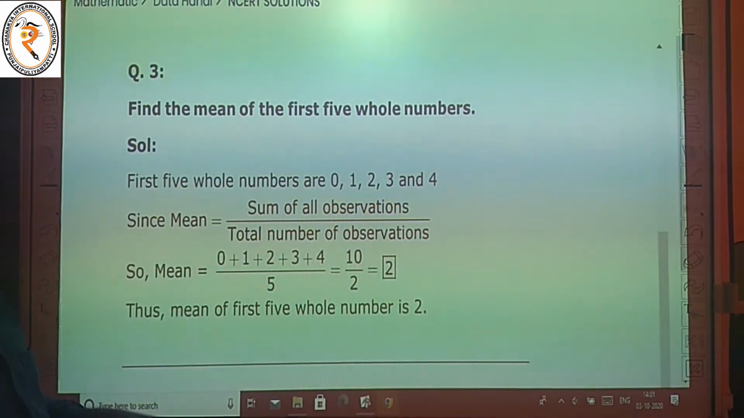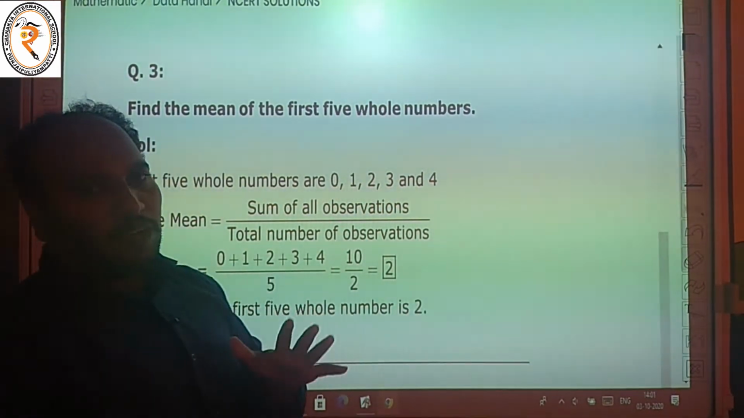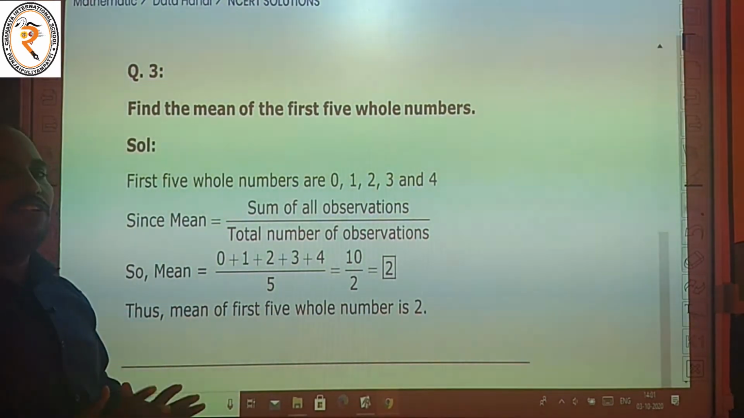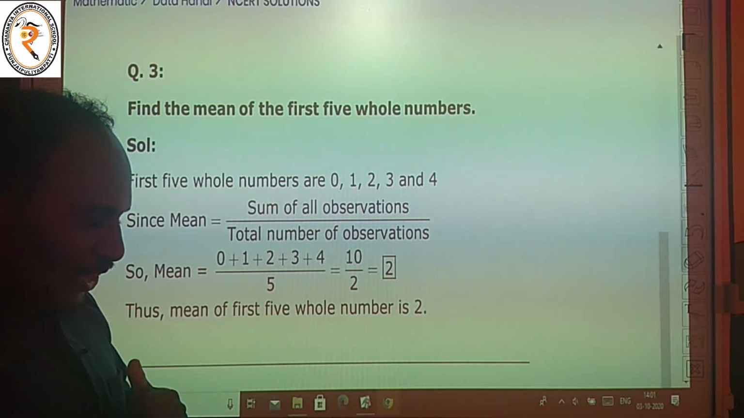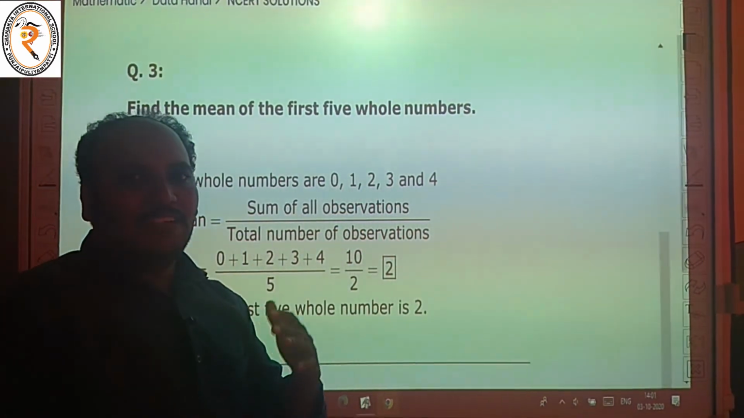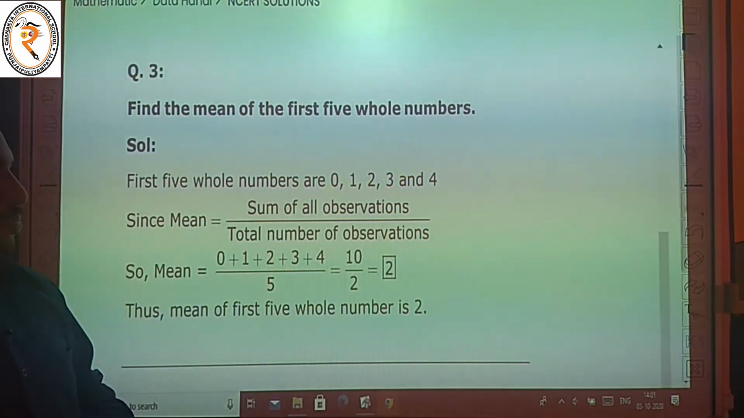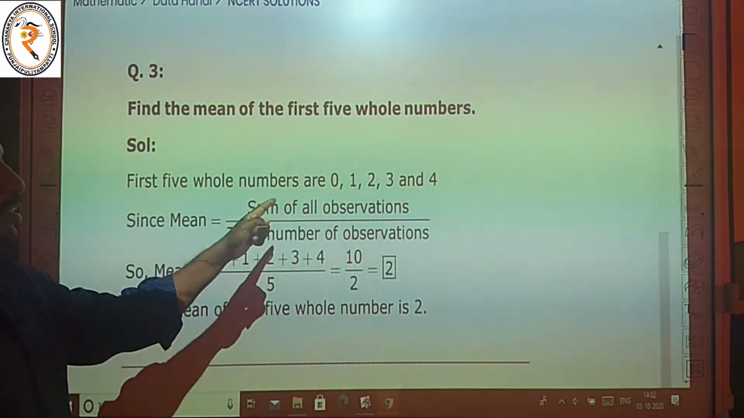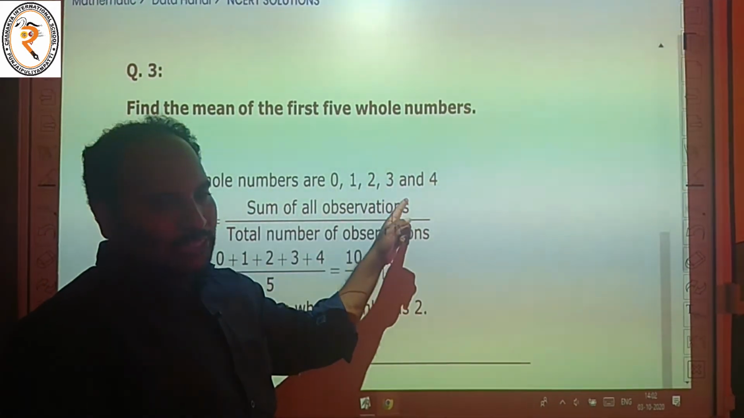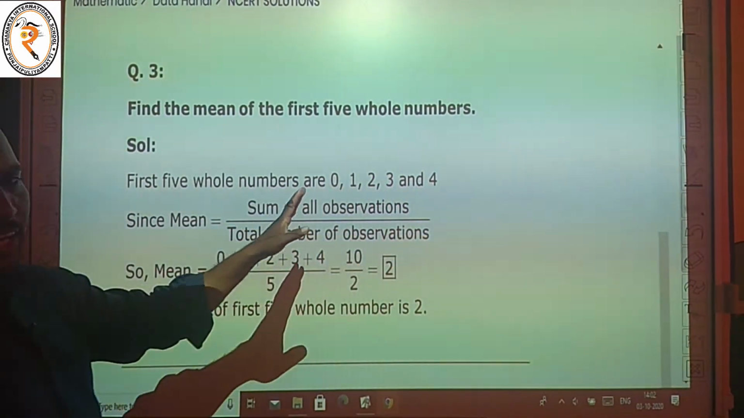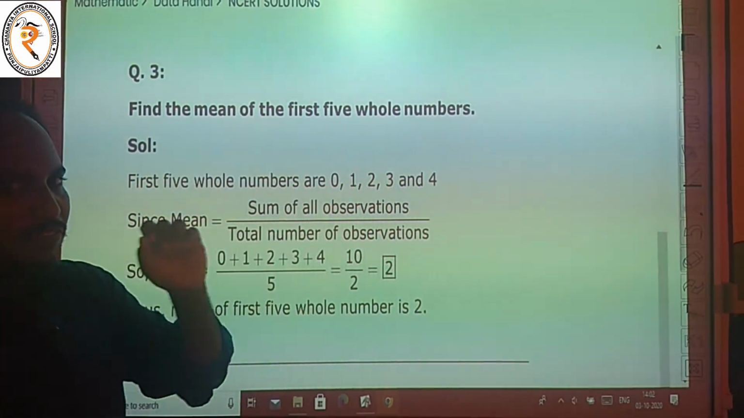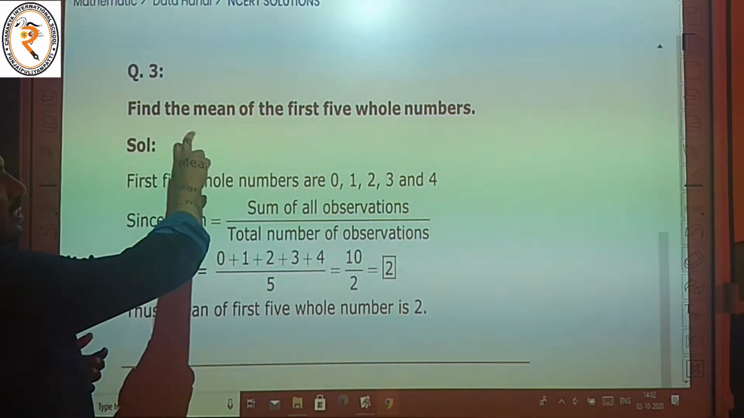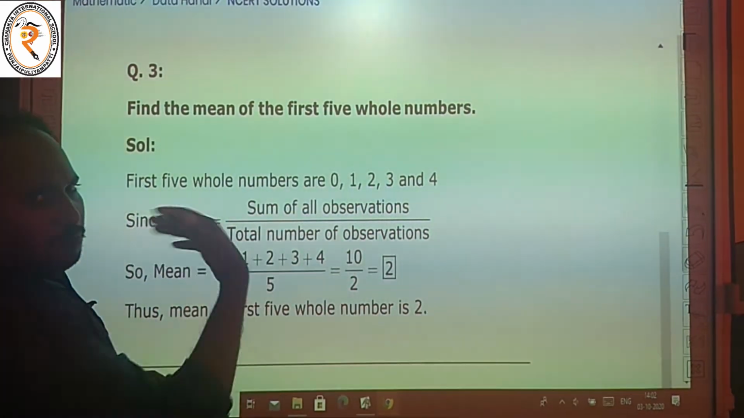Then question number 3. Find the mean of the first 5 whole numbers. Already we know the whole numbers: 0, 1, 2, 3, 4, etc. That is called the whole numbers. But we want the first 5 whole numbers. The first 5 whole numbers are 0, 1, 2, 3 and 4. Our question is to find the mean of the first 5 whole numbers.